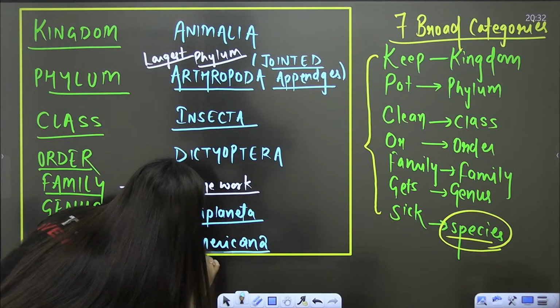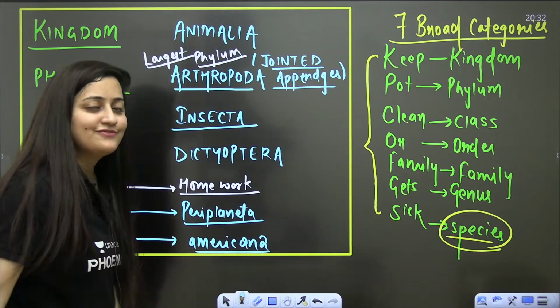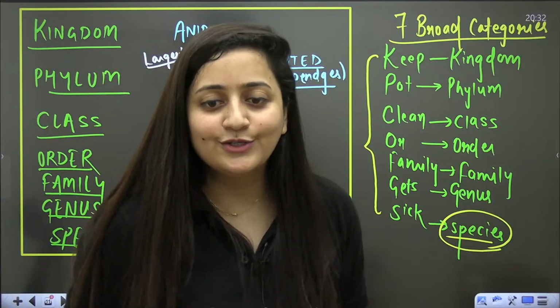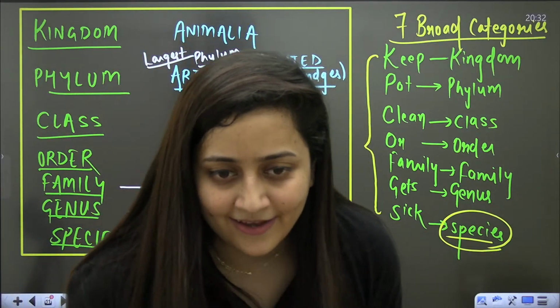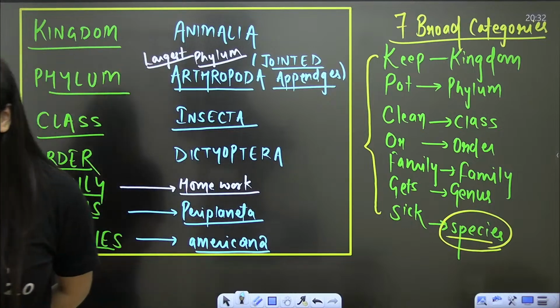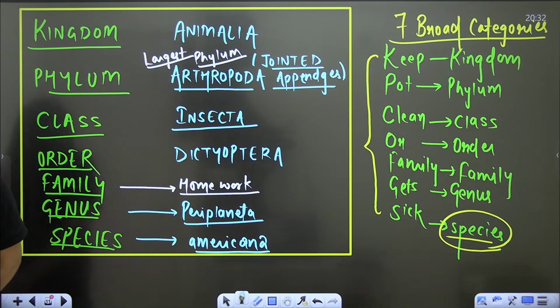Americana. So cockroach is not native Indian. Cockroach is from America. Okay, so order is what? Order is Dictyoptera. Right, bache? So what is the meaning of Dictyoptera here?